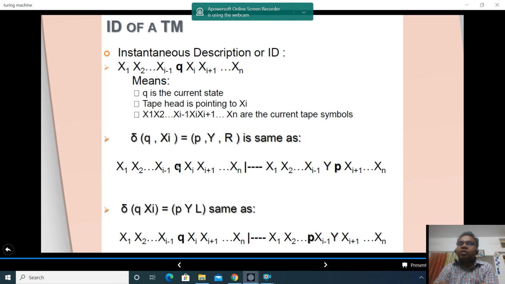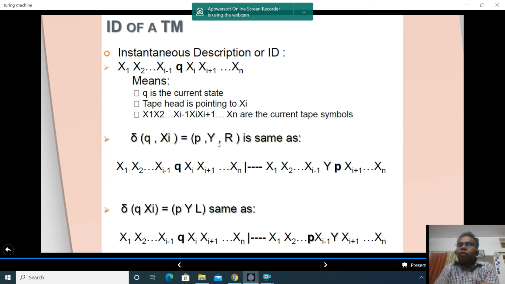We write xi to xn, Q before xi, and Q changes to P. Just see over here, Q has changed to P. Read-write head is pointing towards right. So now read-write head is pointing to what is on right of xi, which is xi plus 1. So read-write head is on xi plus 1. How do we come to know? Because the state is written just before the input symbol on which read-write head is pointing. Xi is replaced with Y. See, on the left of P we have written Y, and there is no Xi because Xi is replaced with Y. So this is how the Turing machine moves.